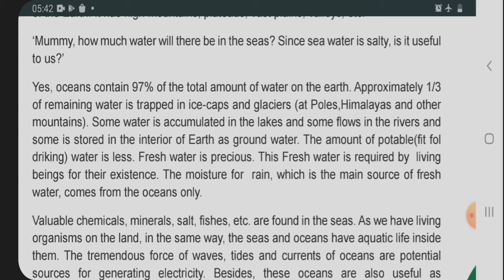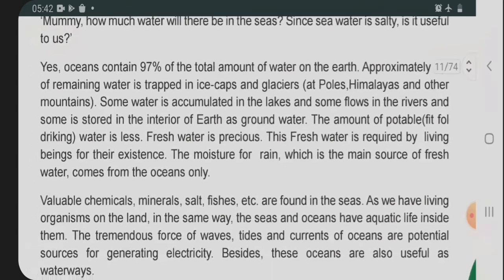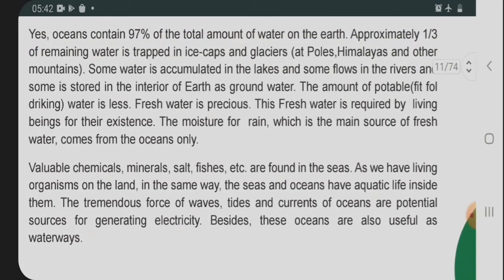Because salty water we are not drinking, we are having pure water that is drinkable. So his mother is giving the answer.